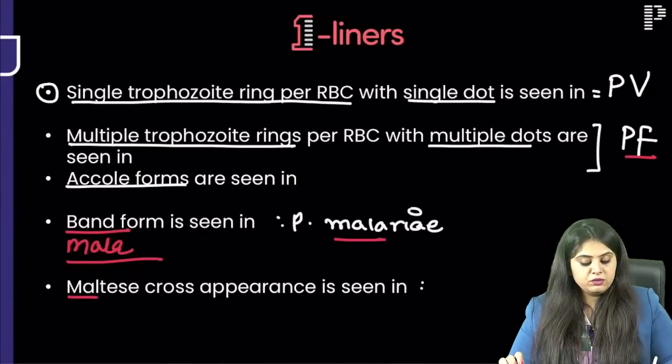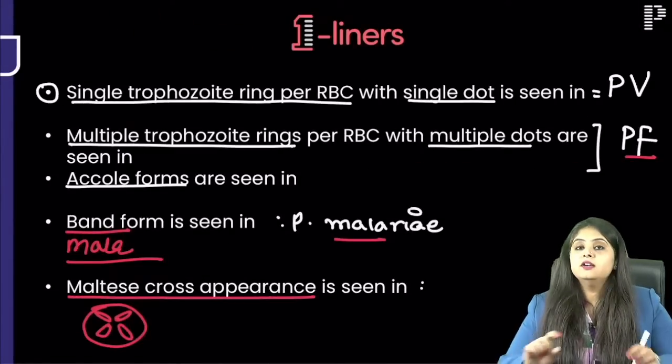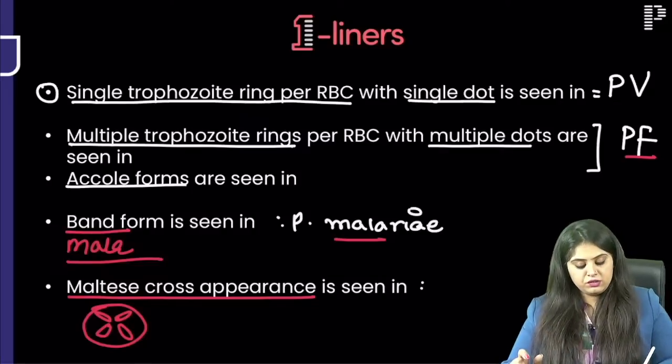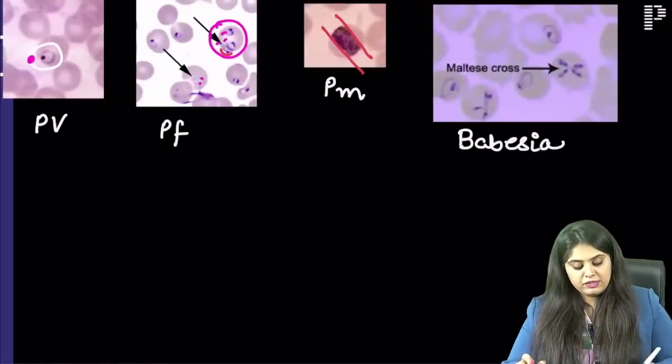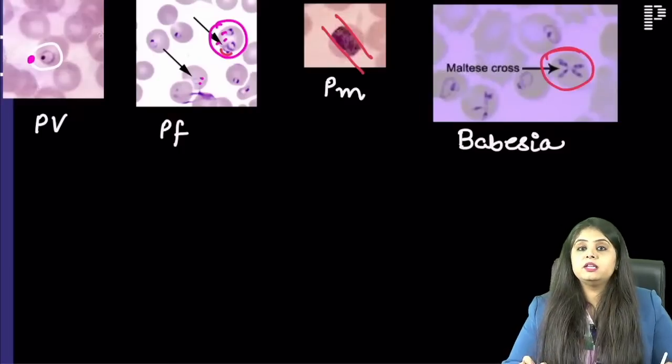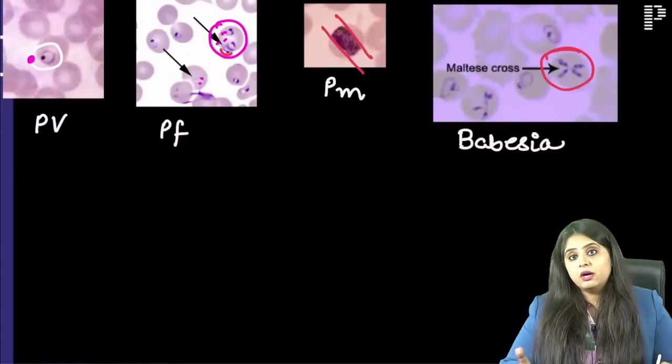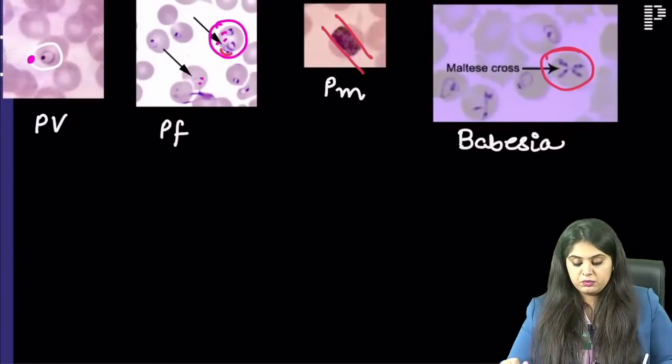And finally, where do you see the Maltese cross appearance? Maltese cross is when you see 4 rings. 4 rings are making an X-shaped cross, and that is seen in Babesia. So that is the Maltese cross. I'm not zooming in. Try to look at pictures now without zooming in, so you'll get that cross appearance.